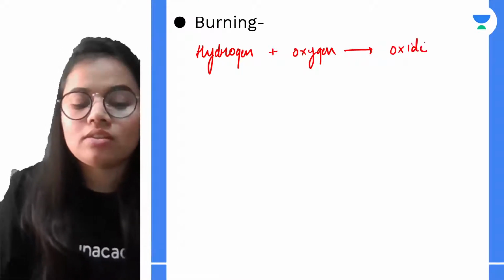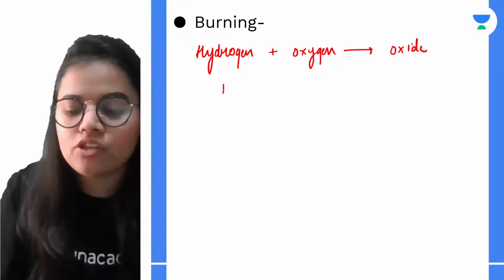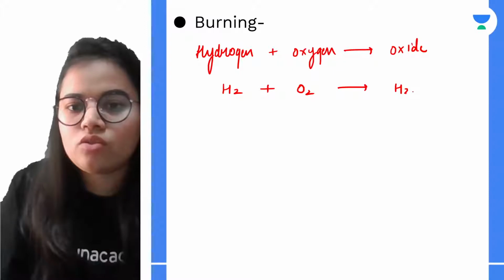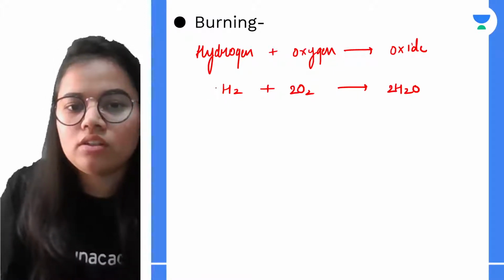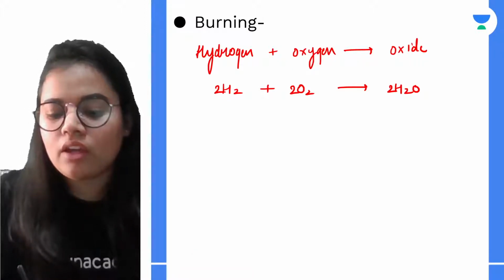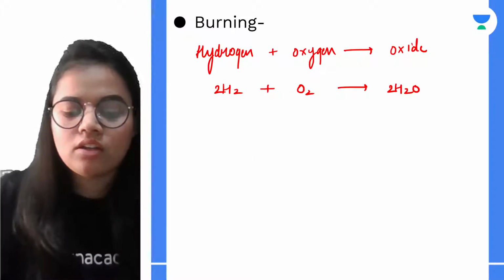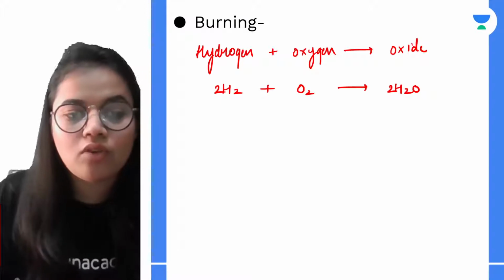Okay, and what is the oxide of hydrogen? It is water. How is it formed? H2 plus O2 gives us H2O. We need to balance the equation. So this is the oxide of hydrogen that is formed.